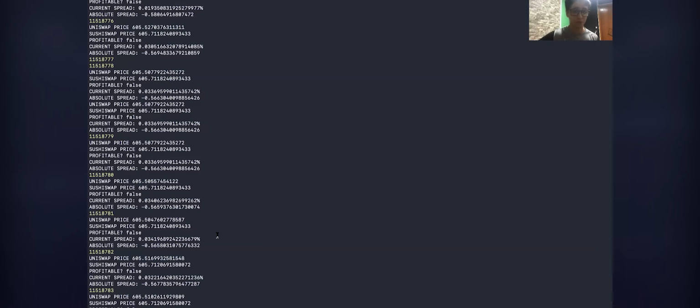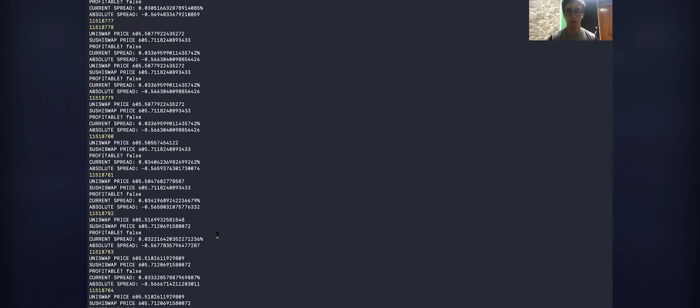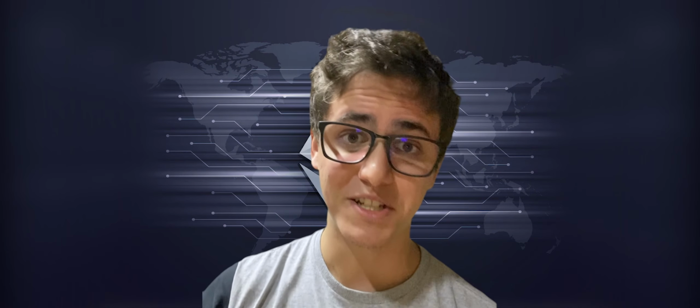So for making a profitable transaction in this case, the ETH DAI spread should be higher than 0.6%, whether 0.6% higher on SushiSwap or 0.6% lower on SushiSwap. Whatever direction the price goes, it can still make profits since it can borrow Ether or DAI, depending on how the price is. That was a brief look at my bot, how it's working and making arbitrage trades between Uniswap and SushiSwap using the very cool flash swap feature.